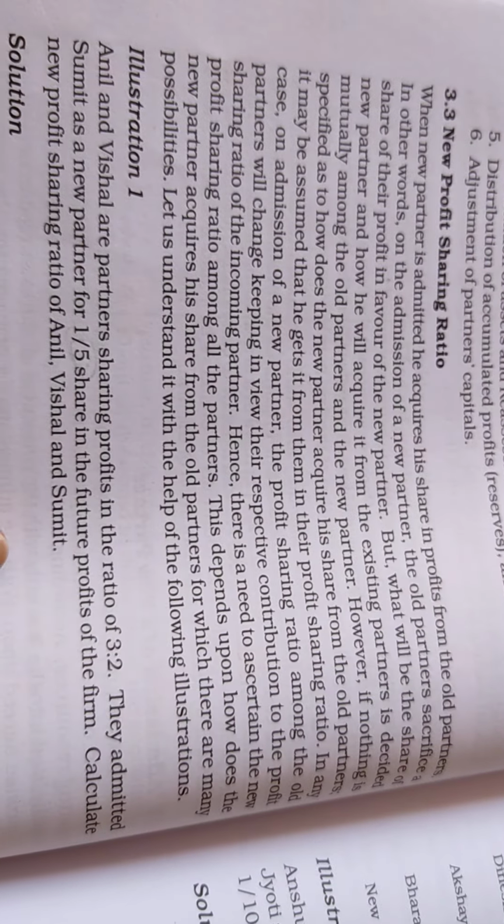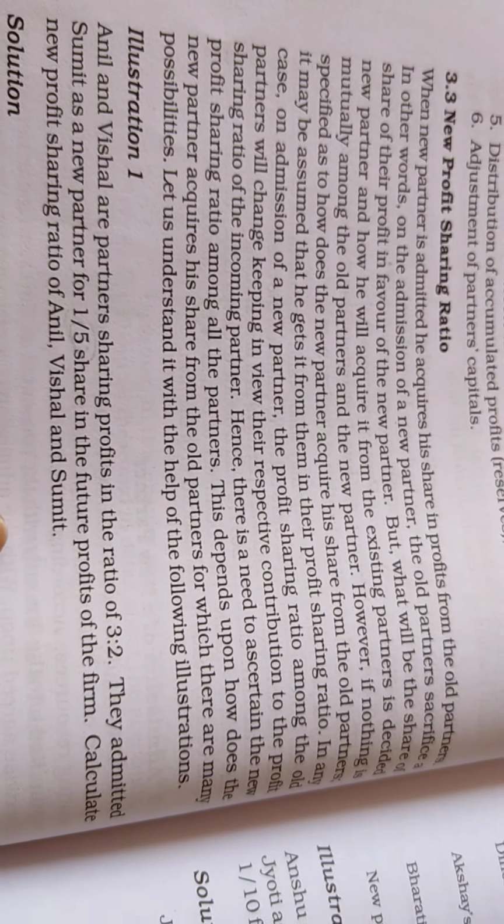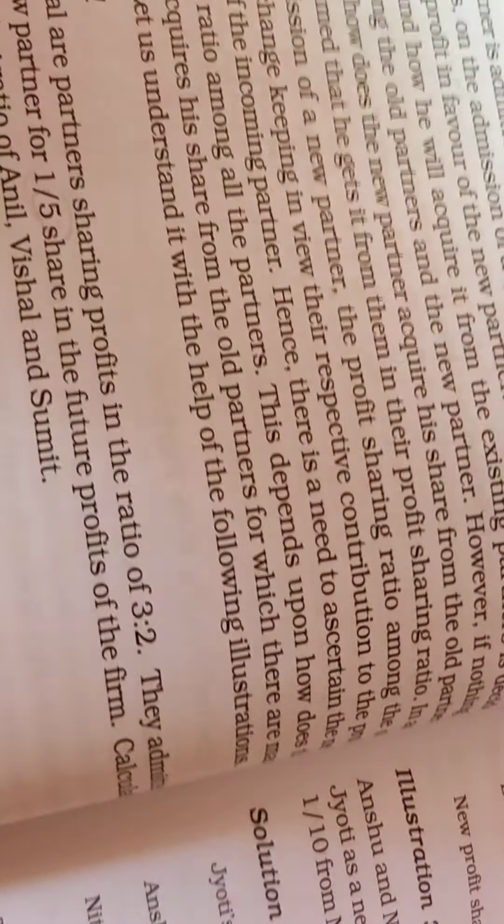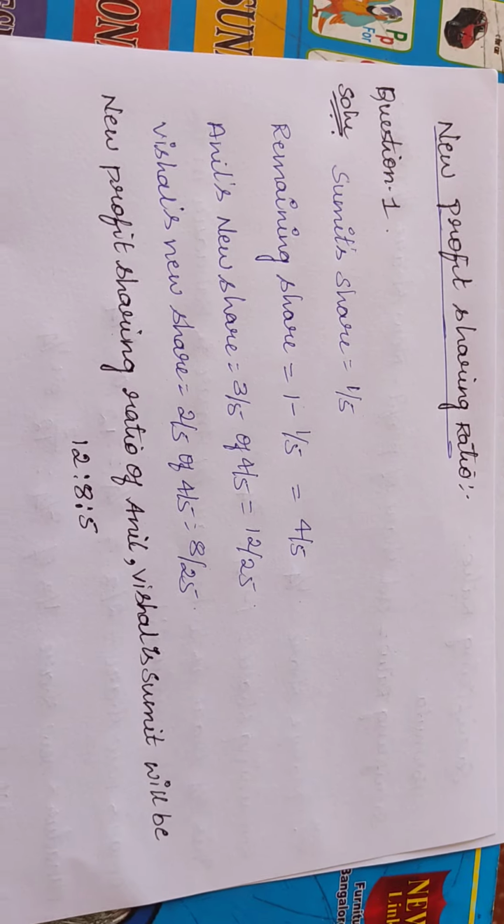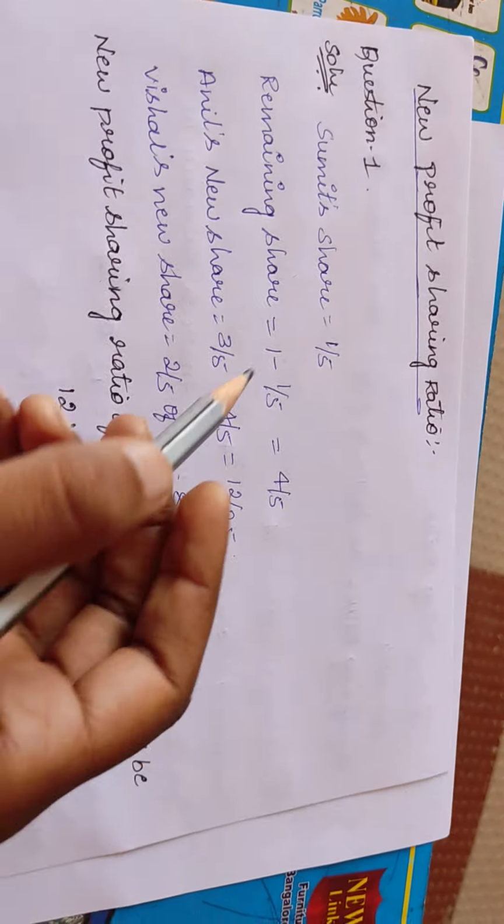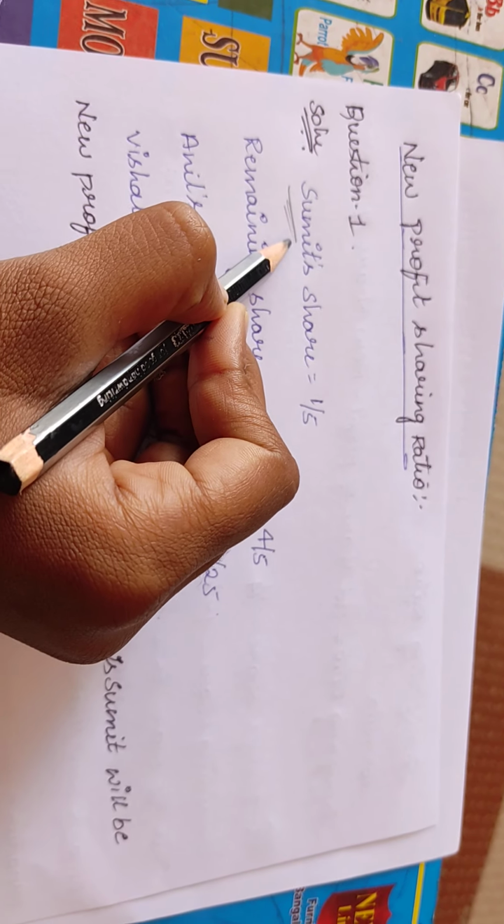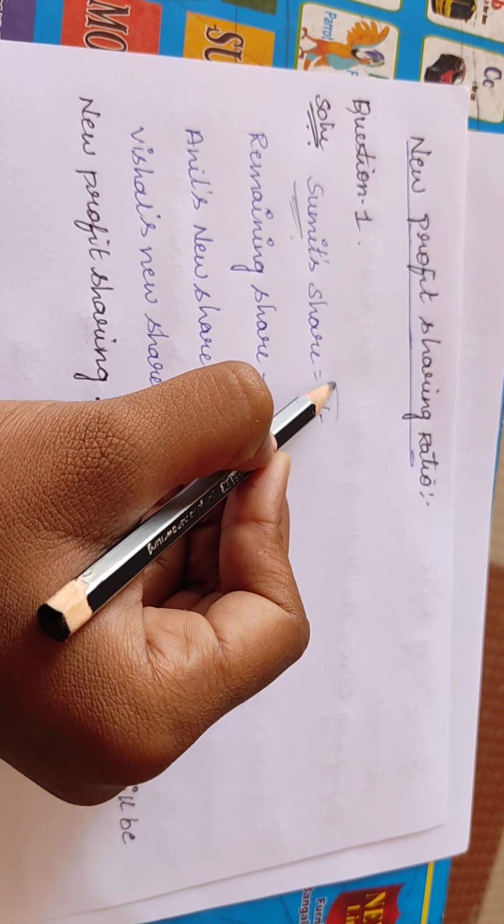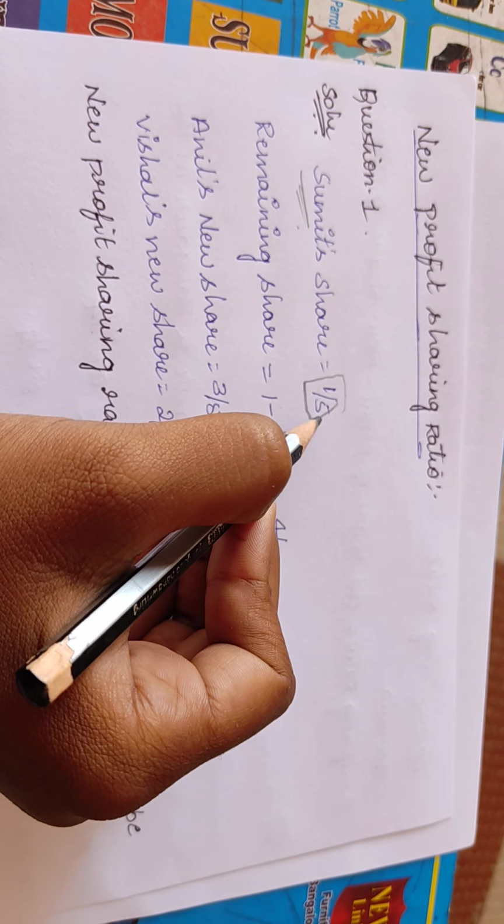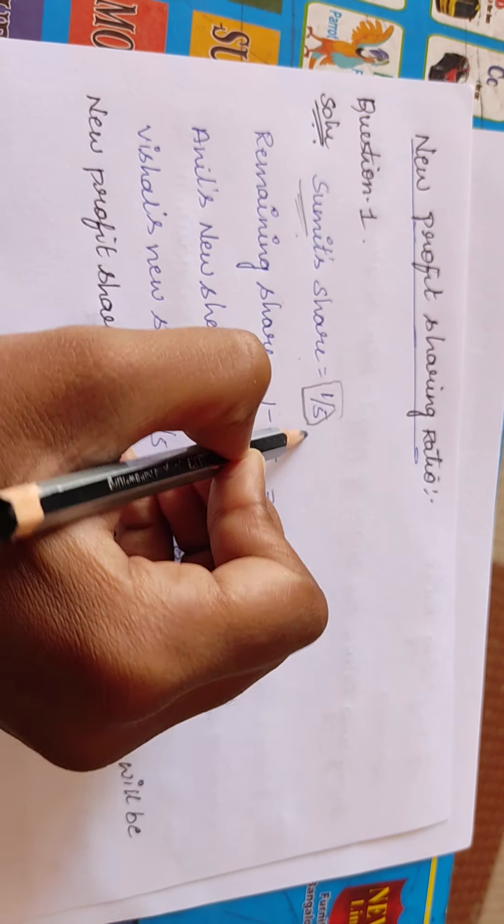So now take a screenshot of it. Let us solve the problem now. So this is the solution. Sumit is a new partner who is admitted into the firm, so his share is 1/5. Correct? Sumit's share is 1/5.